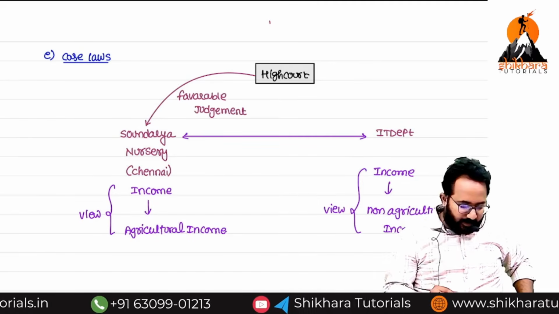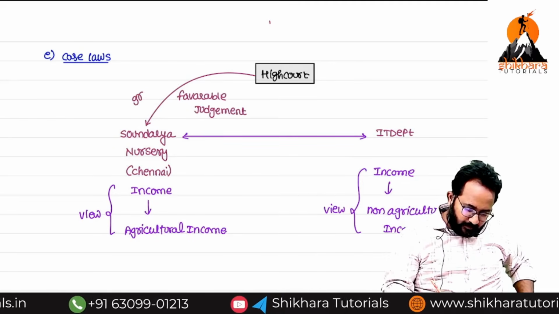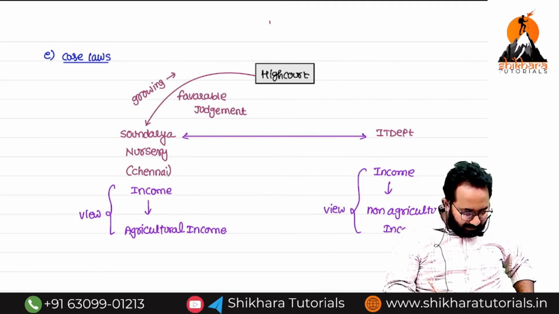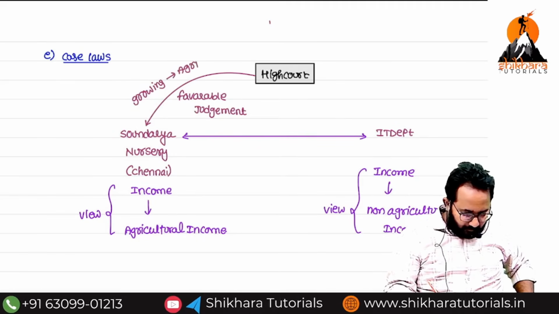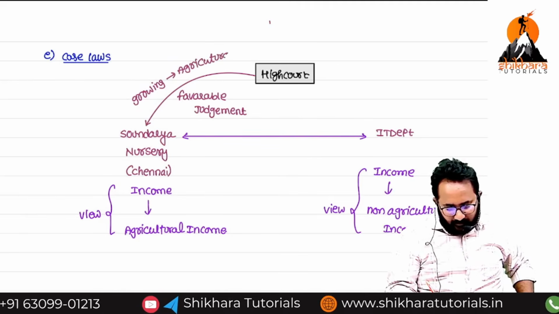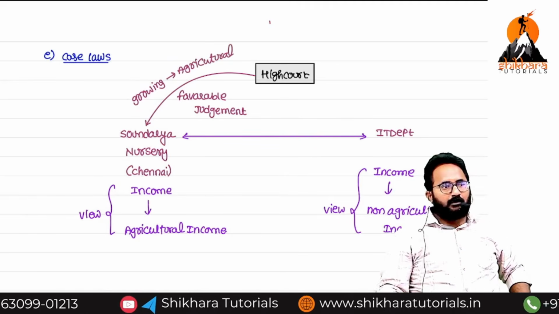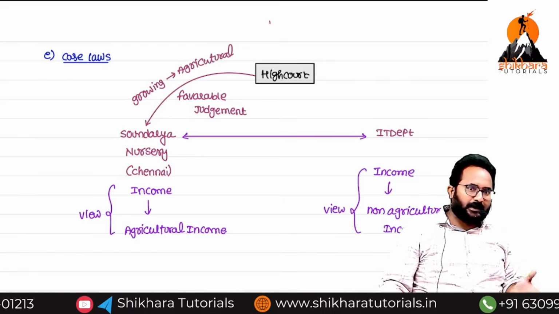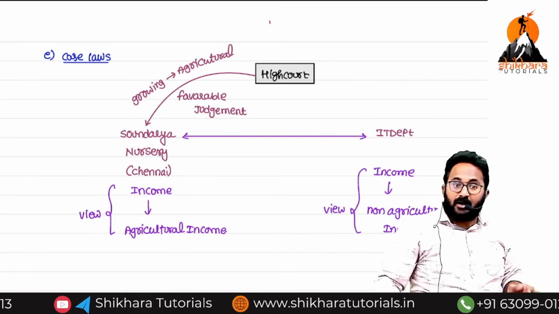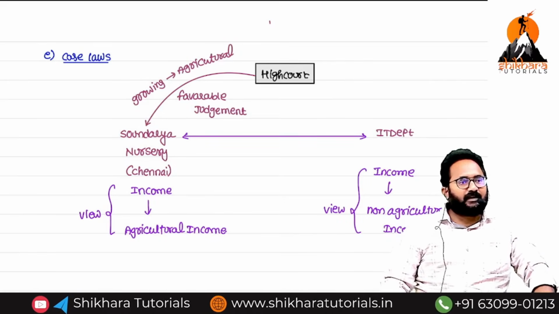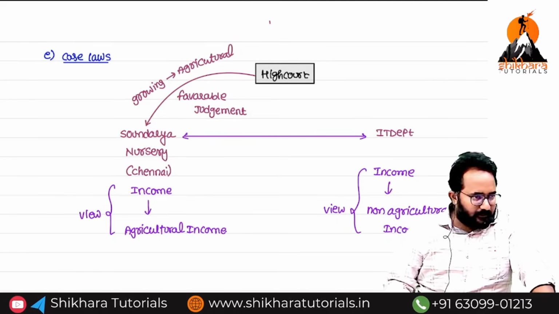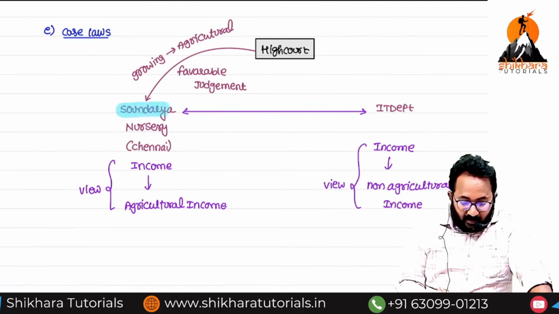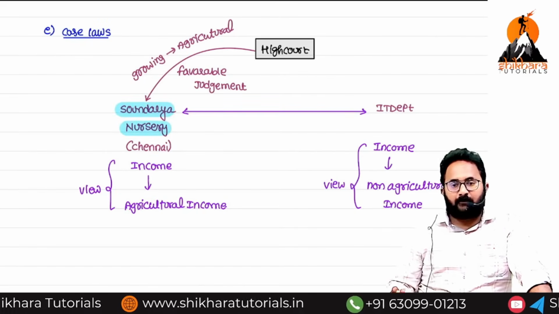Simply, growing of plants is there, and that is enough to call it an agricultural activity. Whether it is connected to the land or not is unimportant. The growing activity itself we can treat as agriculture.